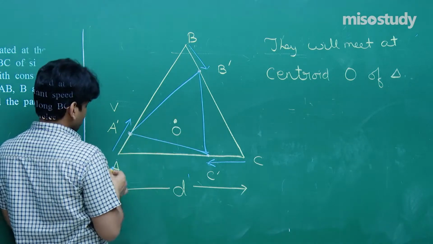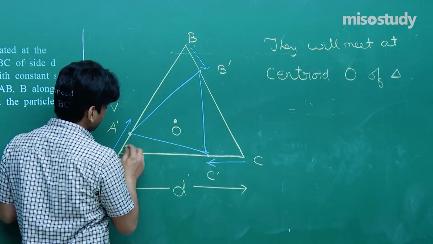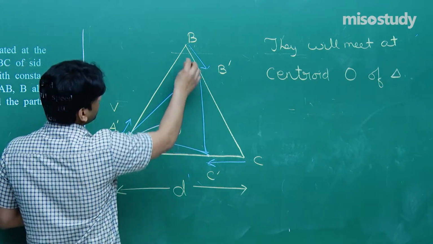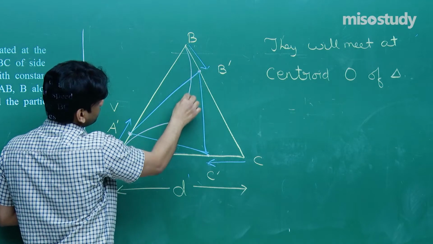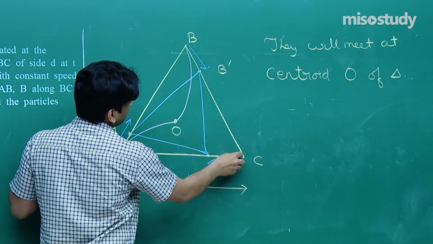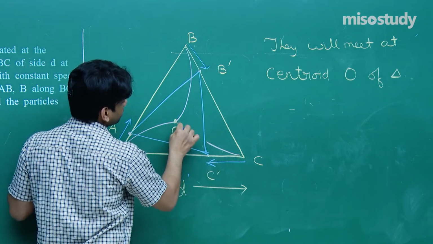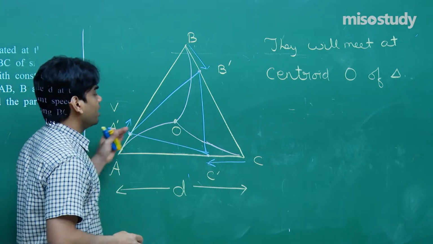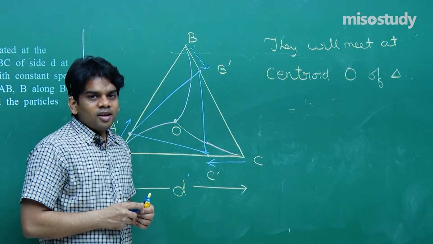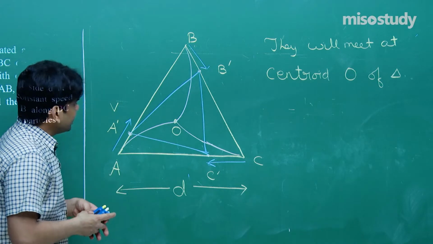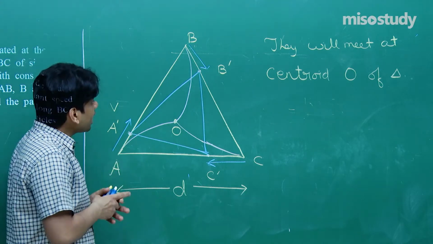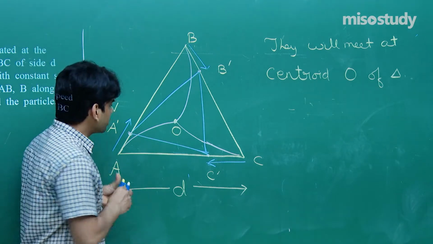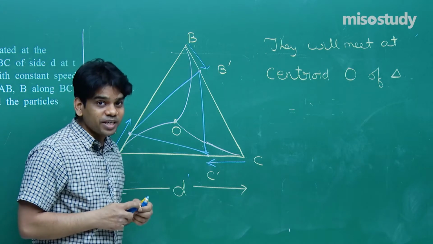A is targeting to reach these points, so A's path will be somewhat like this. Let me show you here. B's path will be somewhat like this, and C's path will be somewhat like this. This will be the path of each of the particles, and they are targeting to reach here. Now let's talk about the speed. They have to cover this much distance with the given speed.